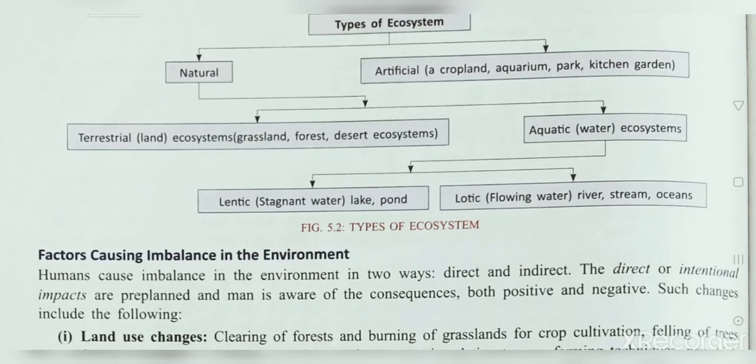Man, in his grassland or for crop cultivation, is always looking at his commercial purpose. It means how can I yield the crop, how will I get economic growth. He may use pesticides, he will use fertilizers to get more cultivation, right? So to get the highest yield, he will go for these fertilizers. Because of all these, the land will have problems. It means it is a direct imbalancing of the environment by man's activity.